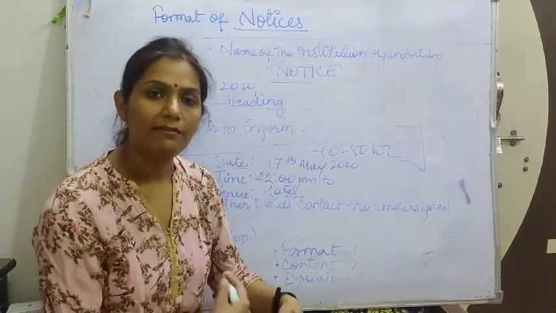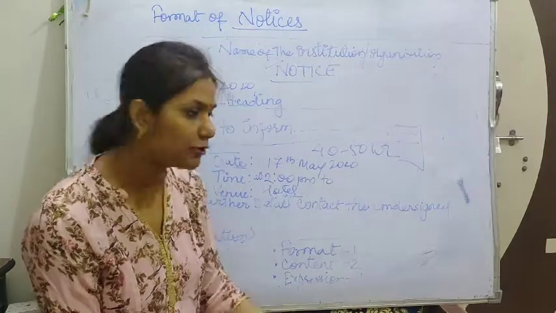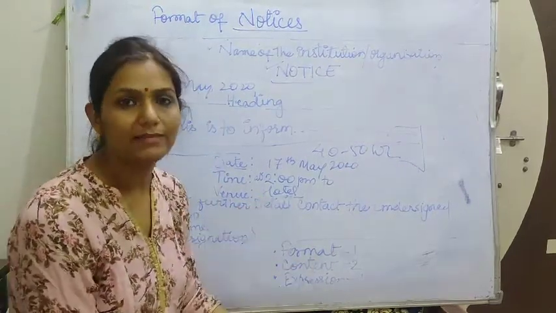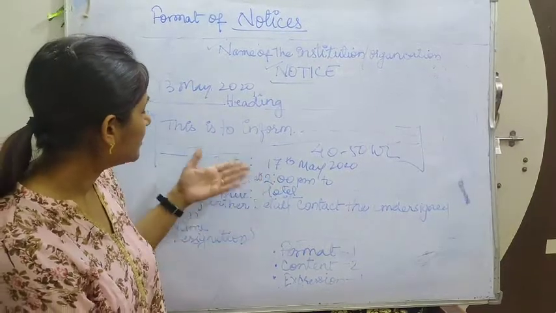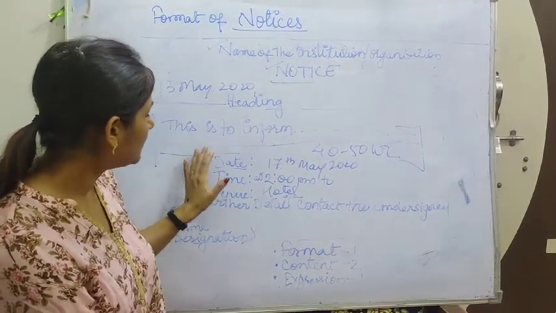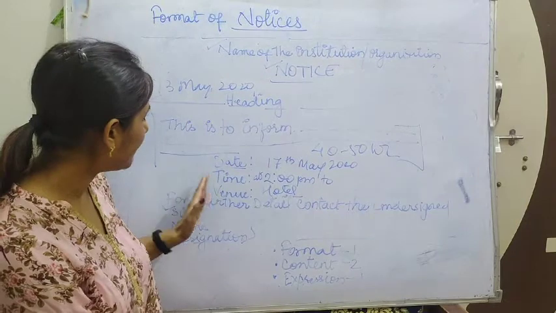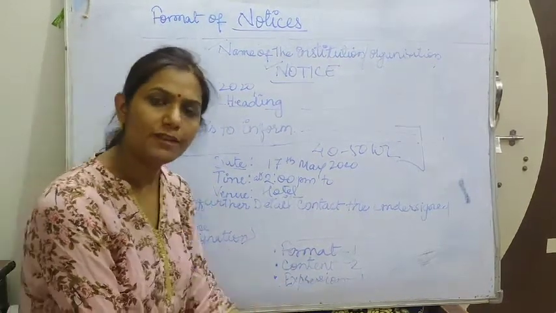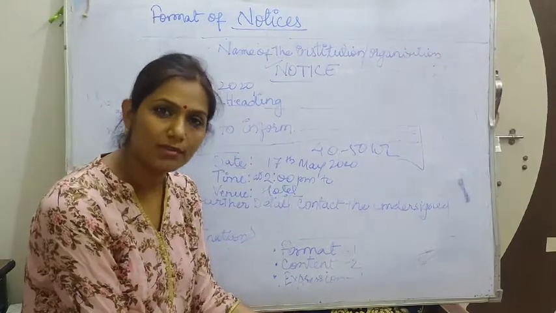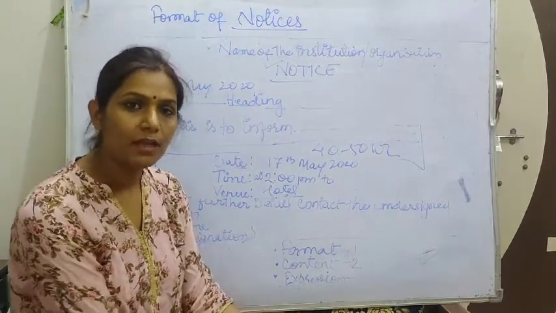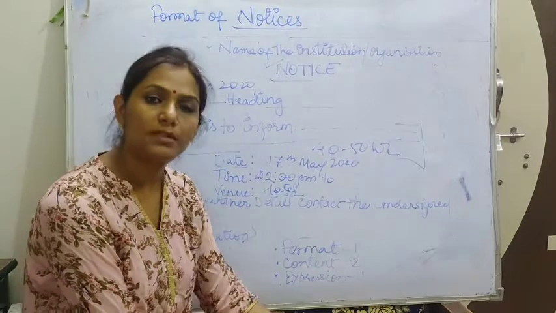You will find I will send you the types of notices also. So you will come to know there are various types of notices. Okay. So here, as in the previous classes, in the notices you had seen, there were date, time, venue, right? You used to give the notice only for any cultural activities, if you have lost anything, if you have found anything. So those were the notices you have gone through in the previous classes.